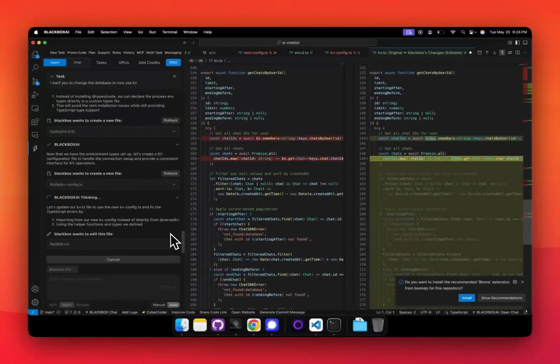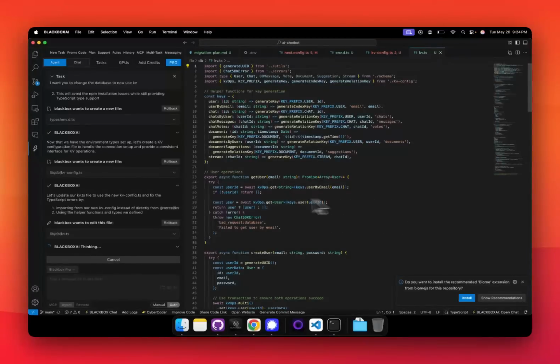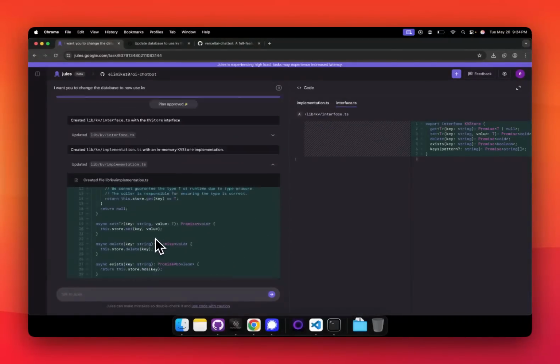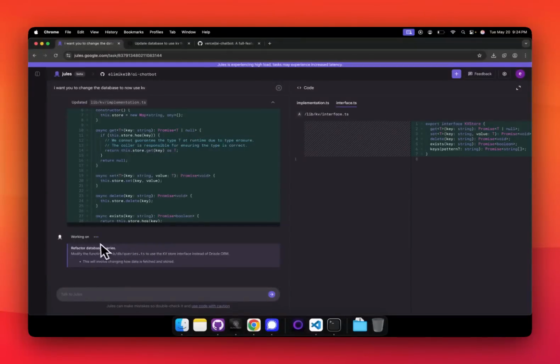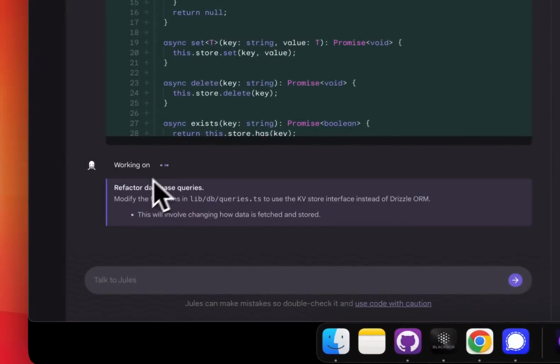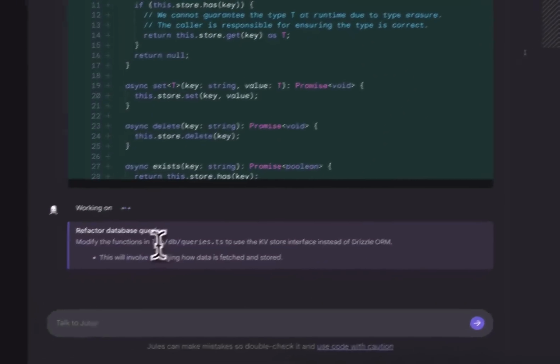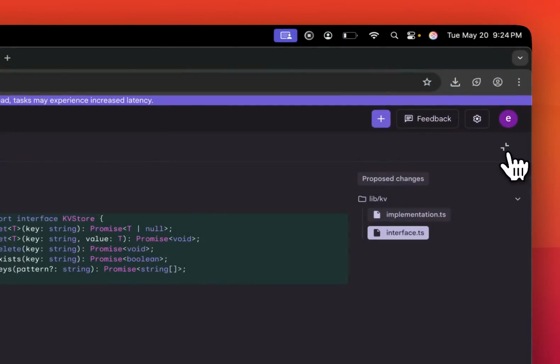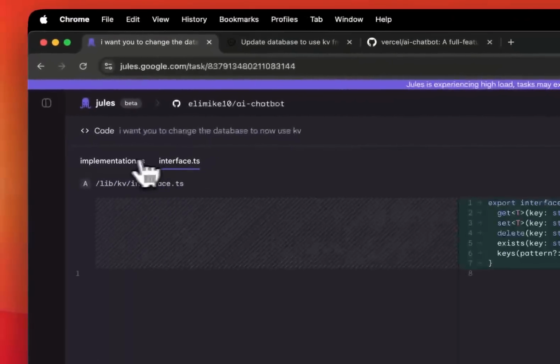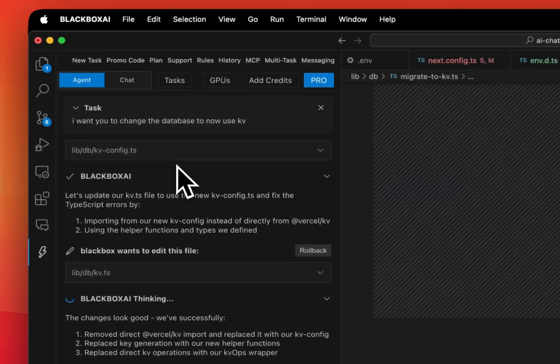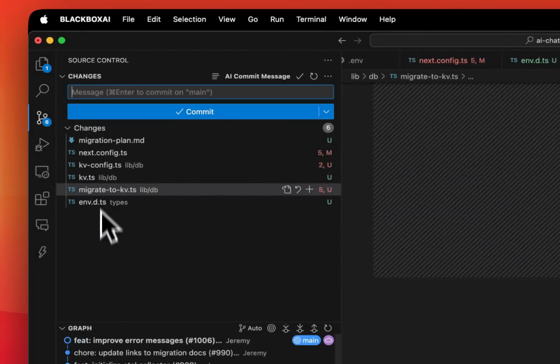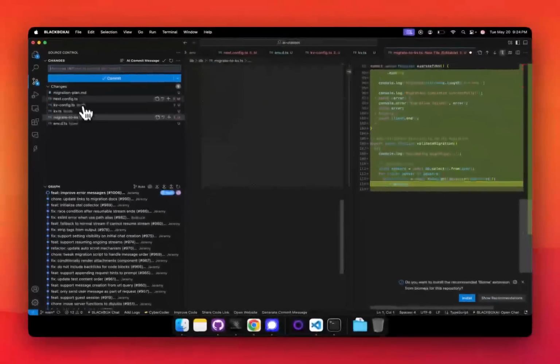Who's winning? Now Blackbox has been, I think, several steps ahead. This one is still crawling, still working on it. Refactor database, modify this, and I can't see it. Even though there's a file here, you can't see what's happening inside this file. Okay. Is this the navigation? The 2 files so far. Blackbox is now down to 6 and continuing to make the changes.